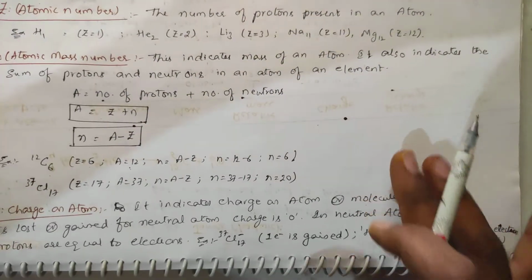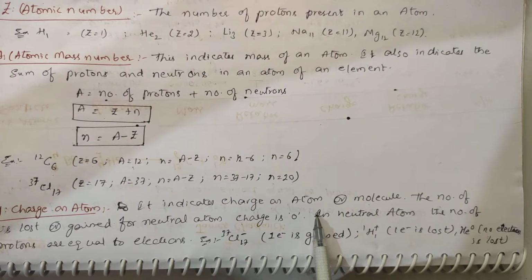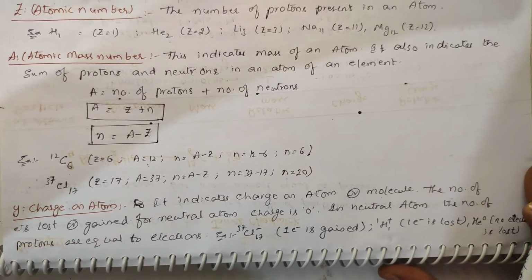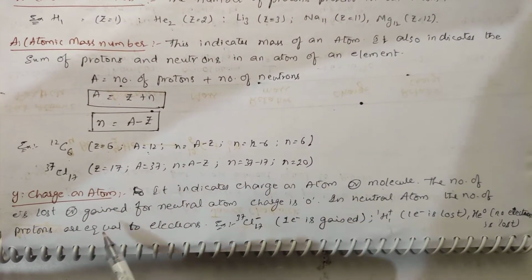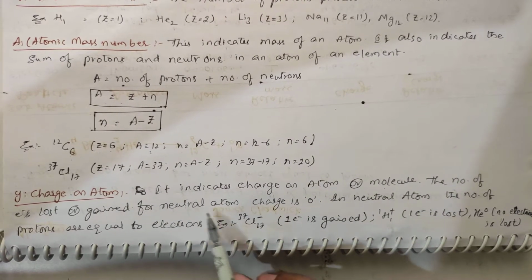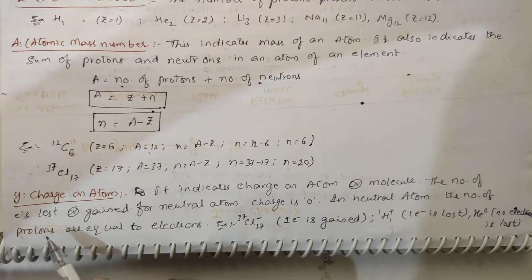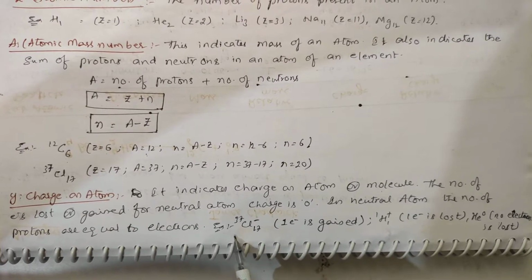Clear? So it indicates the charge on an atom or a molecule. With respect to molecules we will learn again. It shows how many electrons have been lost or gained. For a neutral atom it is 0. In a neutral atom, the number of protons is equal to the number of electrons. This is what I have said.